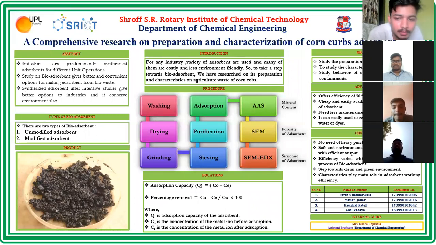Now Anil will explain. Myself Anil, and now I am talking about the advantages and conclusion of corn cob adsorbent. Advantages: it offers efficiency of 50% to 90%, cheap and easily available raw material for making adsorbent, needs less maintenance and supervision. It can easily be used to remove heavy metals from wastewater and dyes.